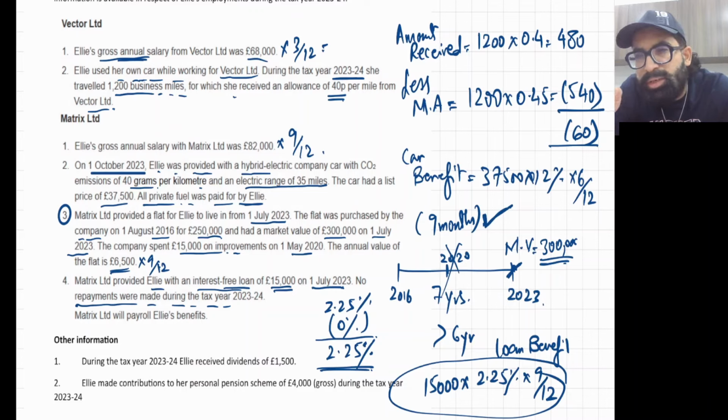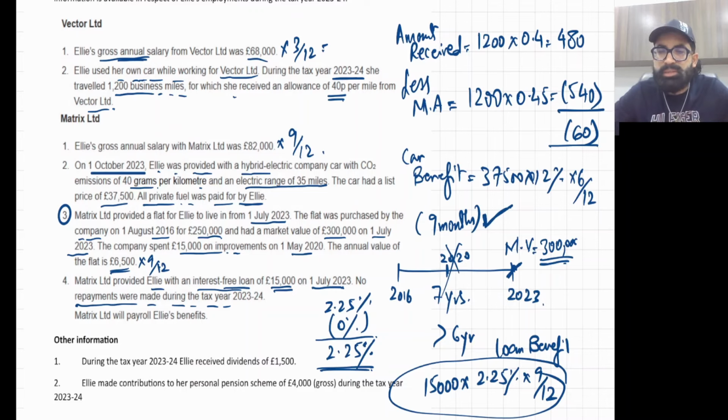Opening is 15, closing is also 15. 15 plus 15 divided by 2 is again 15,000 into 2.25% into 9 upon 12. So whatever method you use, you will get this answer. This is the real answer.